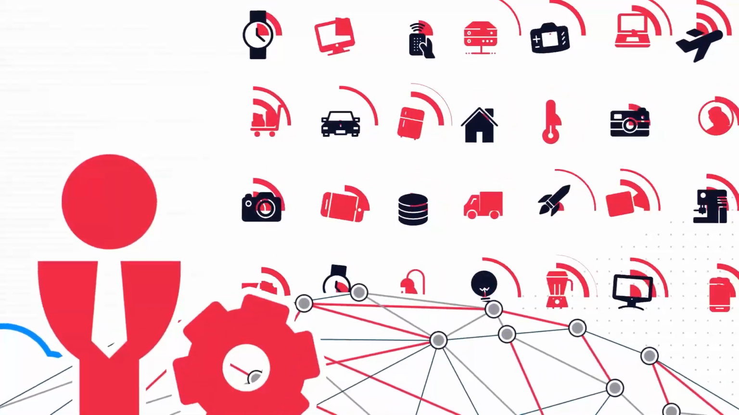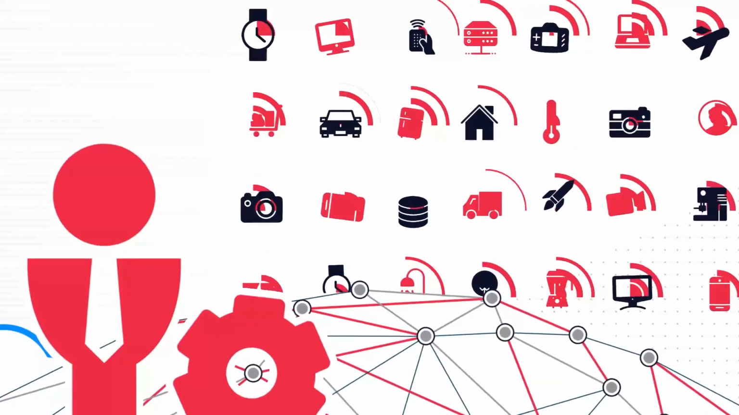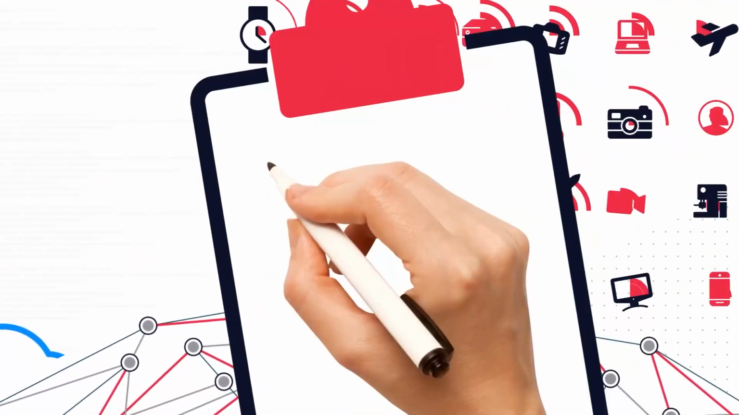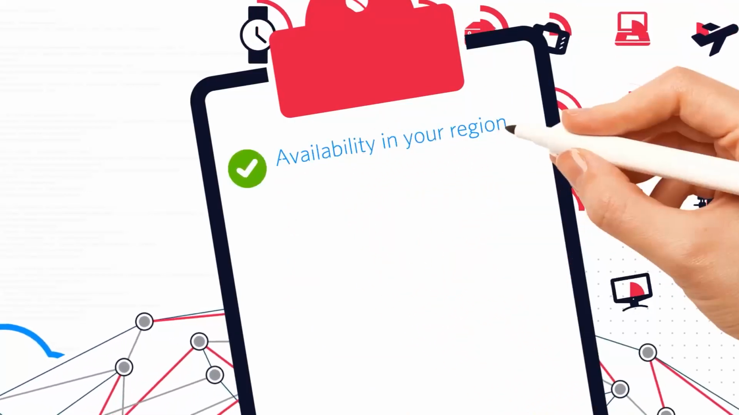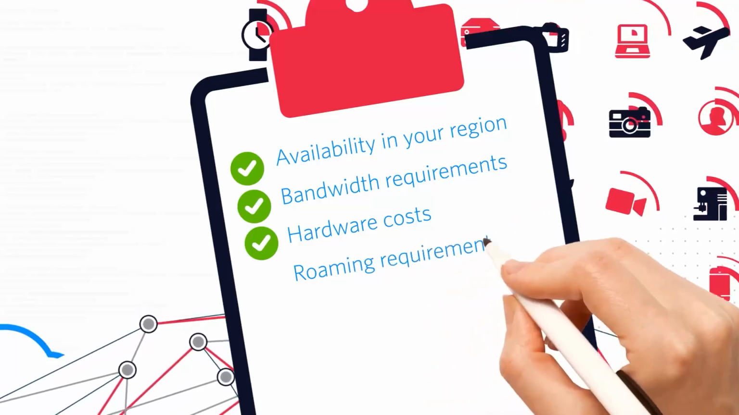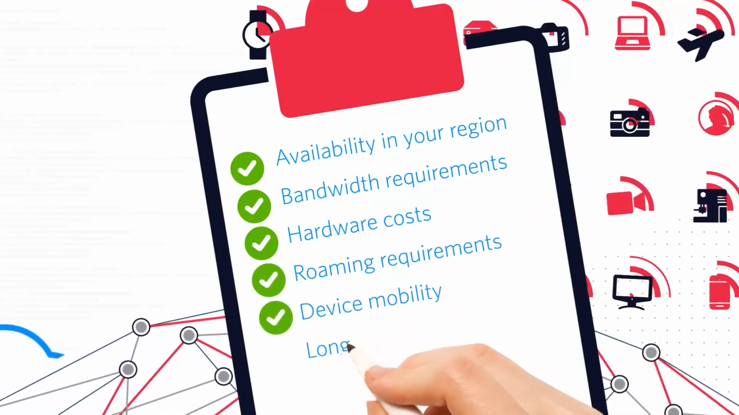Consider the requirements of your IoT device against the differences we discussed between LTE-M and NB-IoT: availability in your region, bandwidth requirements, hardware costs, roaming requirements, device mobility, long-term support.